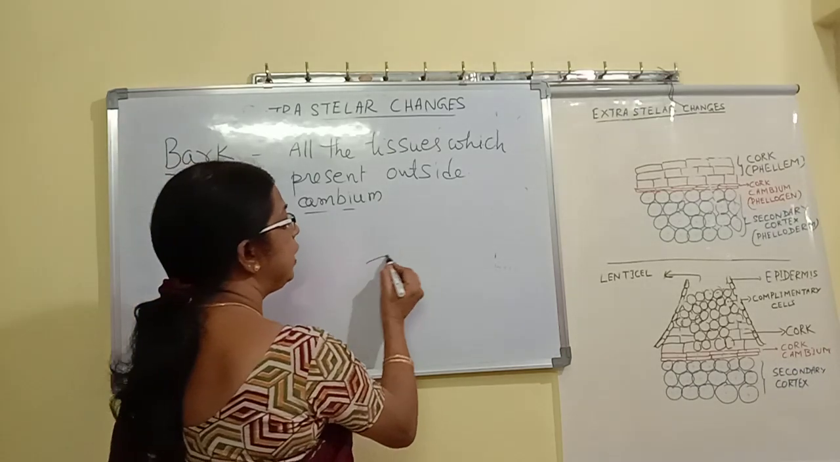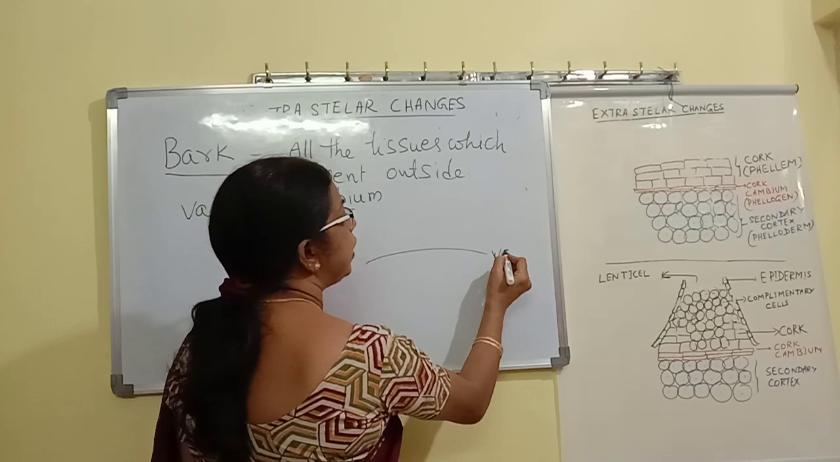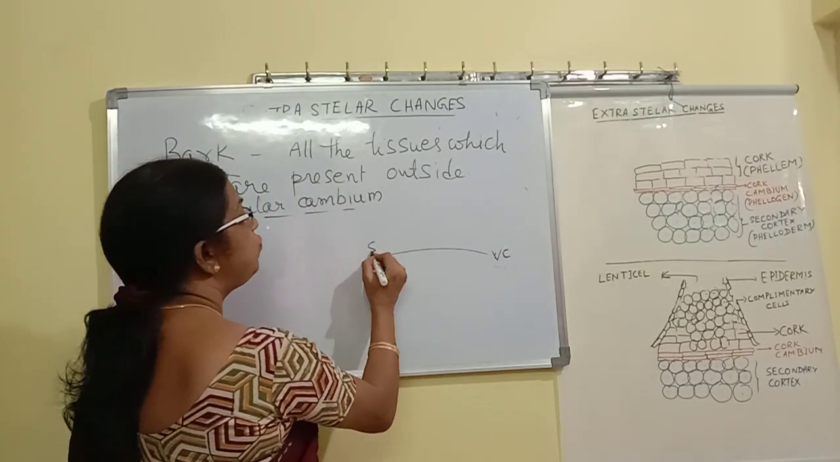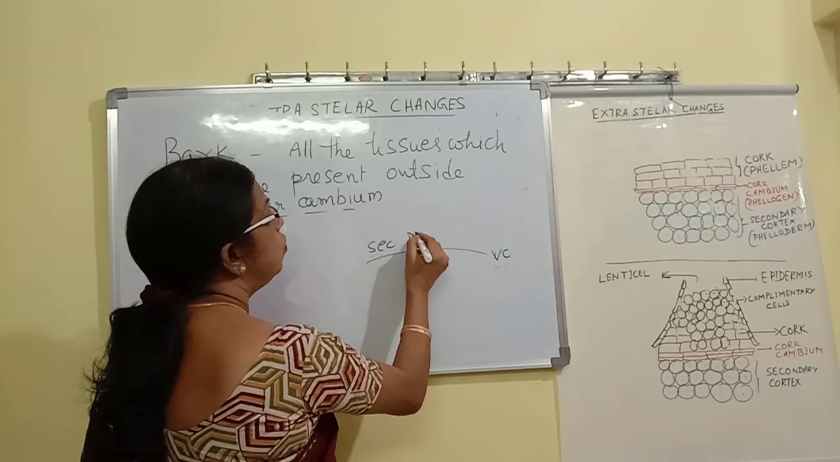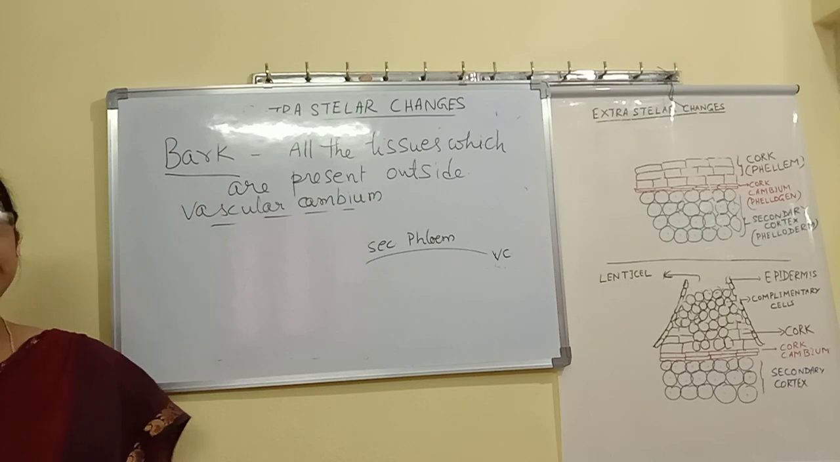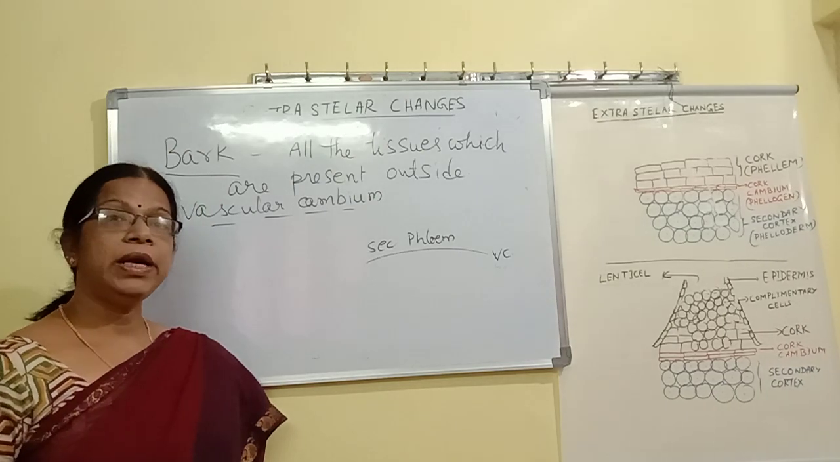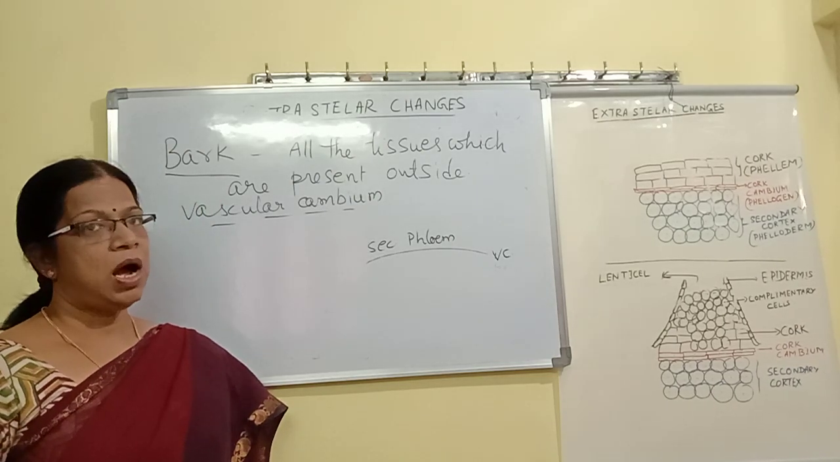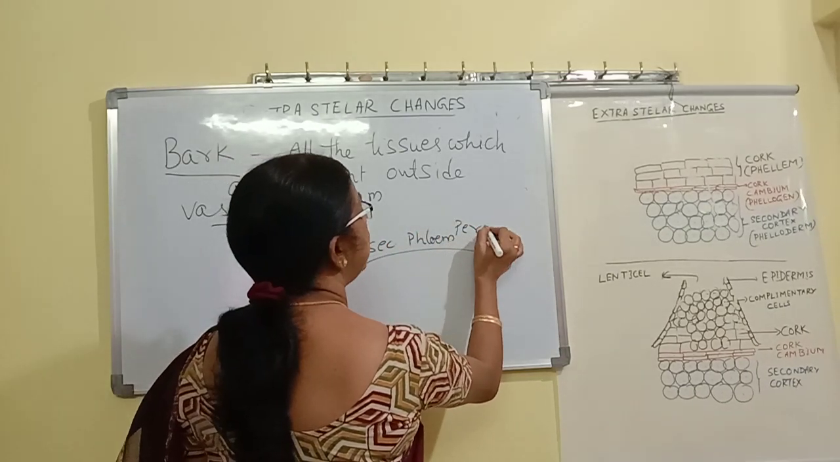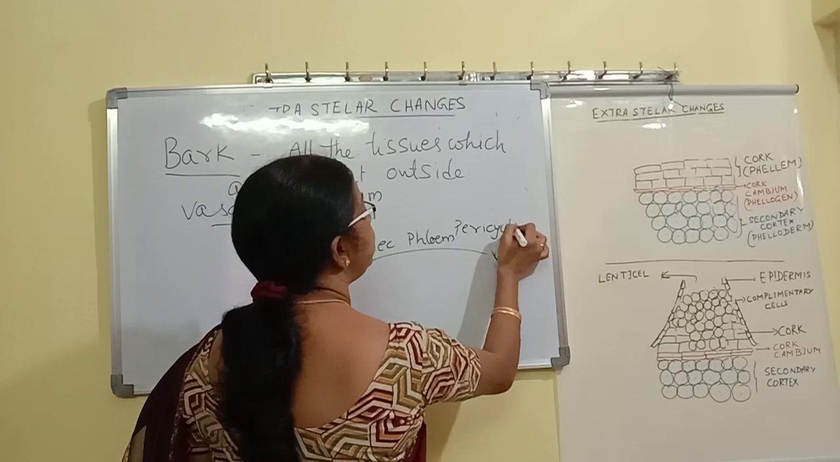So, a rough diagram I can give. Suppose this is vascular cambium. Just immediately outside we find secondary phloem. Immediately outside the vascular cambium we can find secondary phloem. Outside the secondary phloem, what do we find? We can also find pericycle.